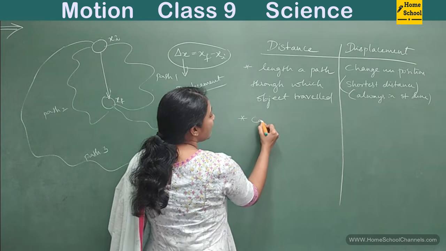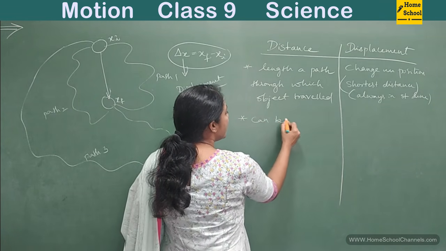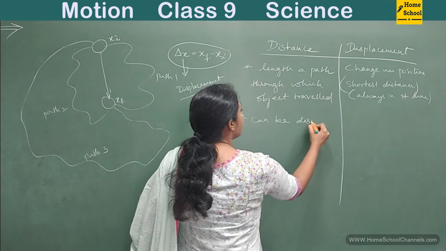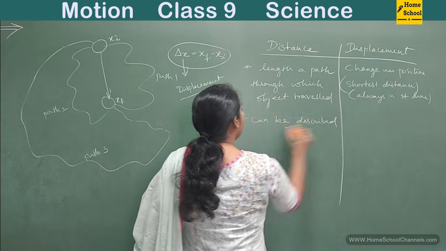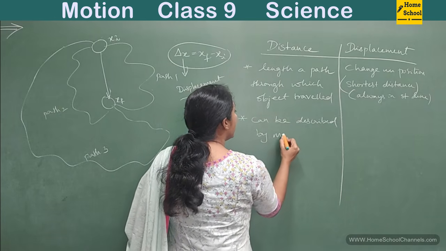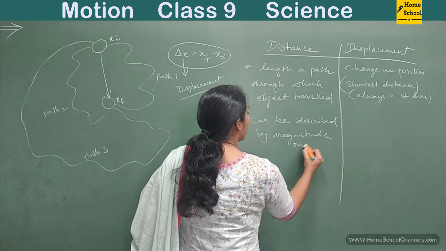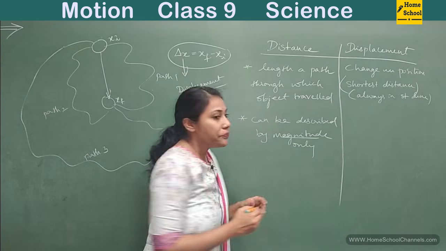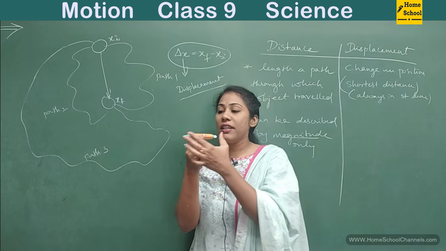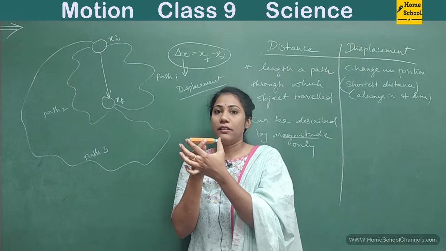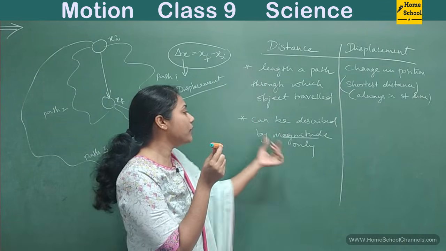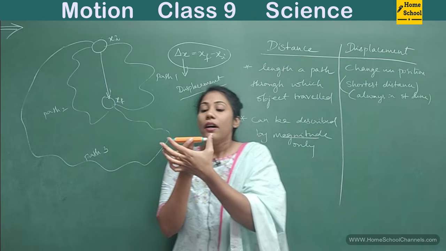And now you know what? Distance can be described by magnitude only. This sentence is very, very important to understand. For example, I'm just telling you the meaning of the word magnitude.